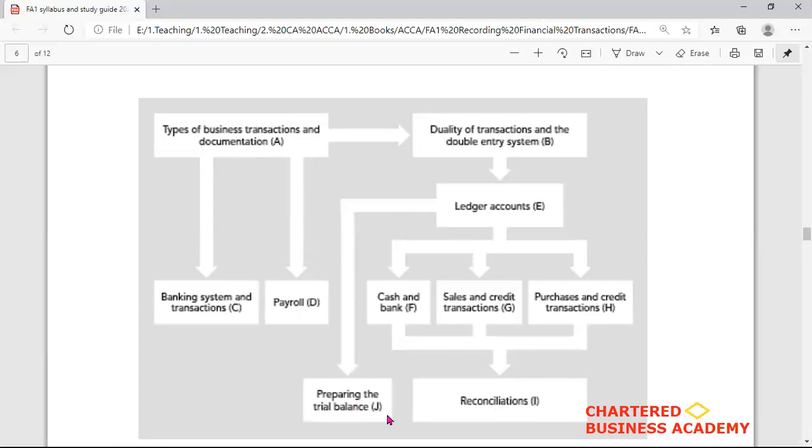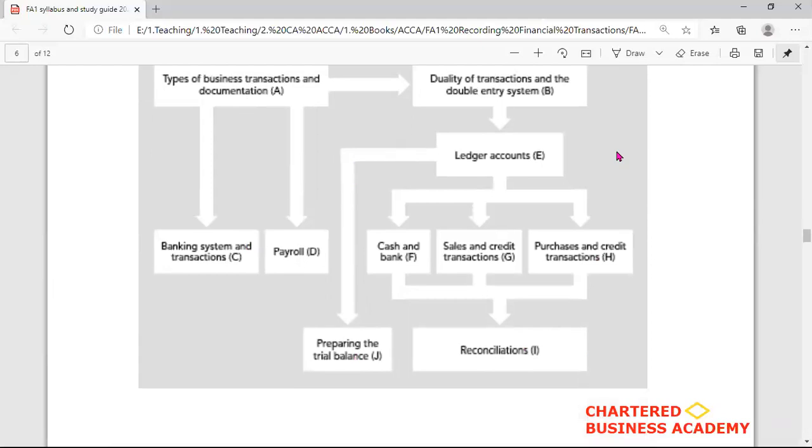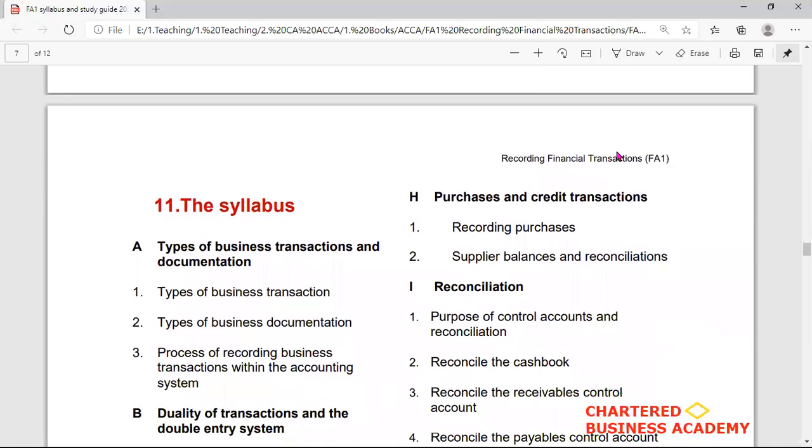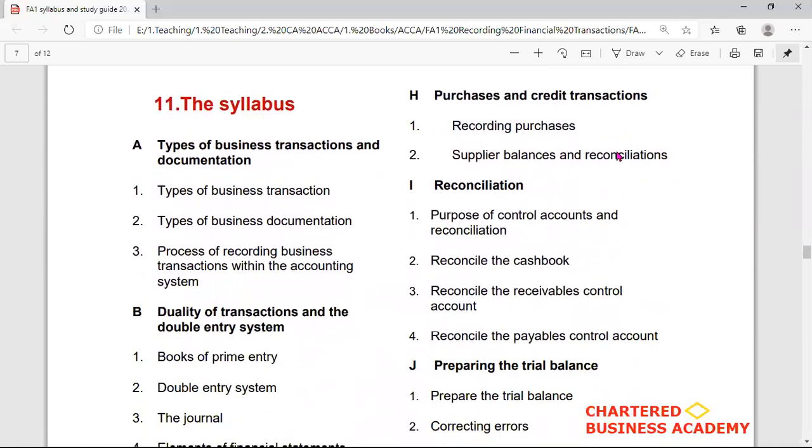Trial balance, which is also known as TB, on the basis of which the financial statements are prepared. So this is all about this paper. This is an overview. This is just a brief idea. And these topics are discussed in detail by the teachers and the tutors. So let's move on to the syllabus side in more detail.